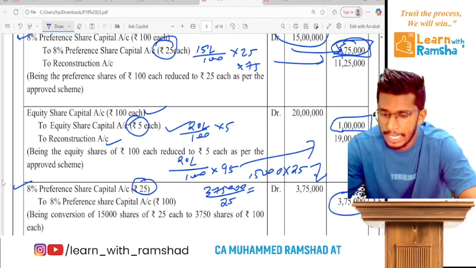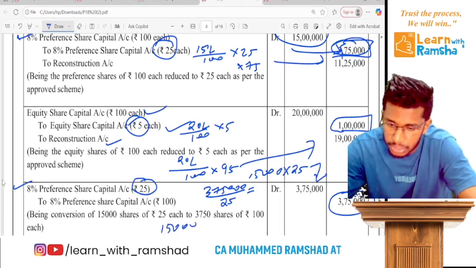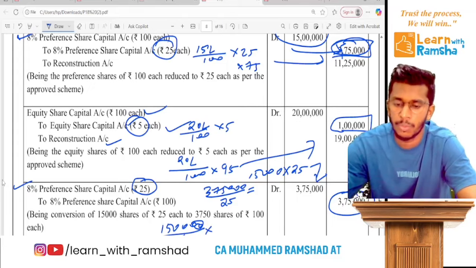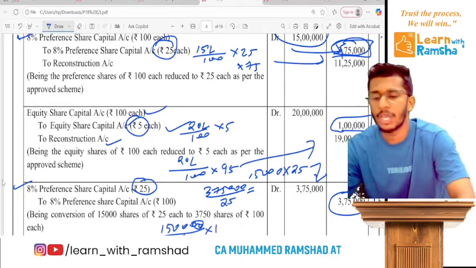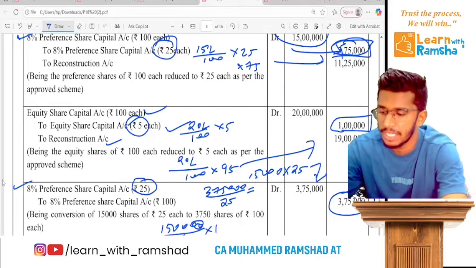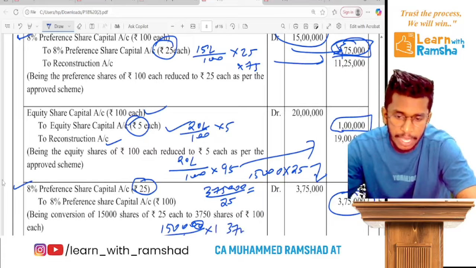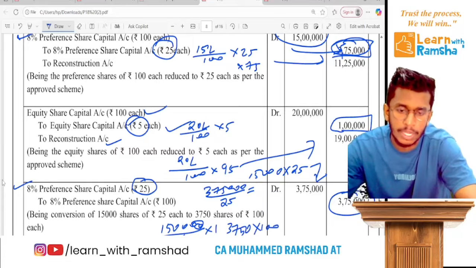But now this 15,000 is to be consolidated. Every 4 shares converted into 1 share of 100 rupees. So that means 15,000 divided by 4, you will get 3,750 shares. Into 100 you will get the same amount.